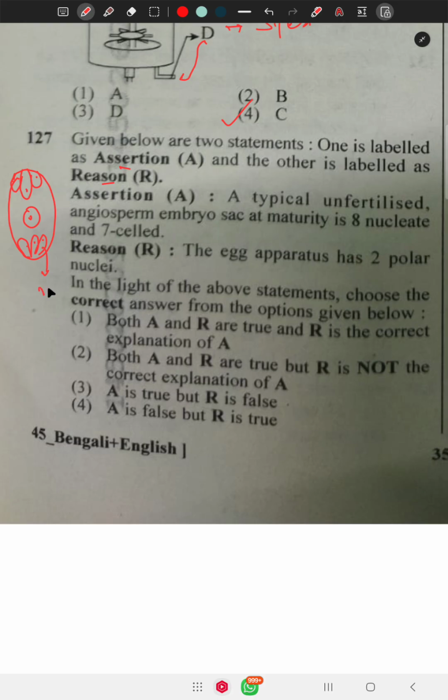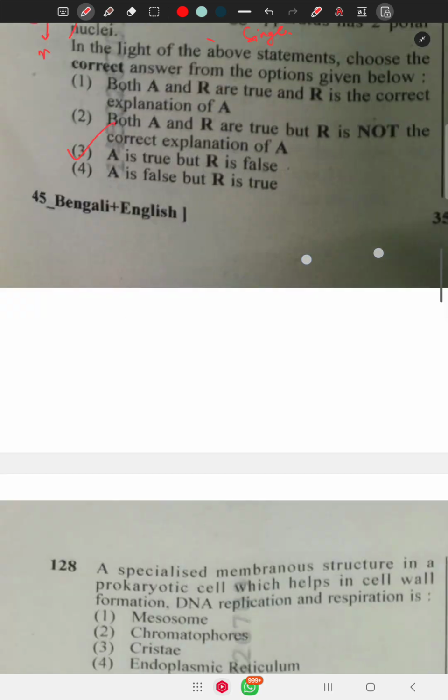All are haploid, except this is diploid because two cells fused to form the polar nucleus. The egg apparatus has two synergids, not two polar nuclei. So the assertion is right and the reason is false. So A is true and R is false. Option number 3 is correct.